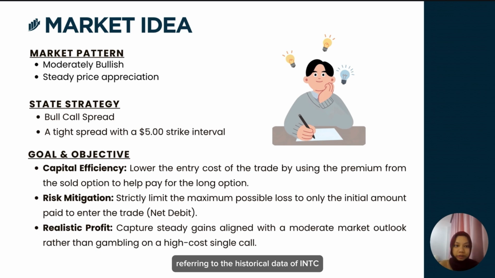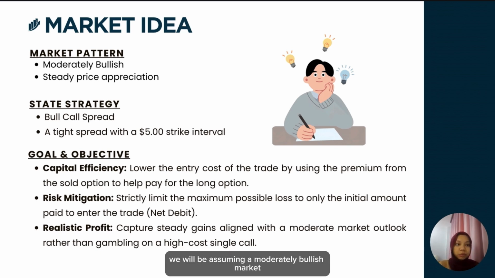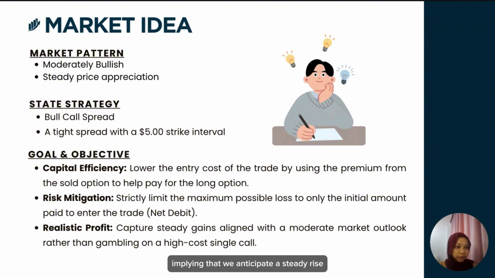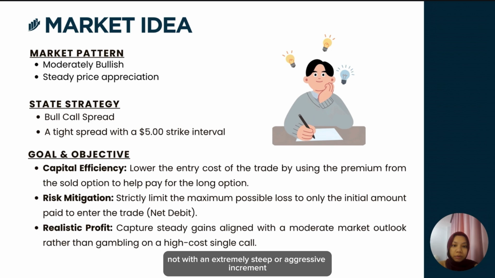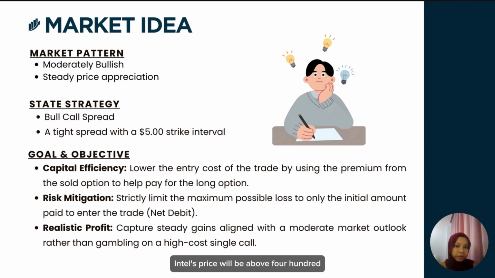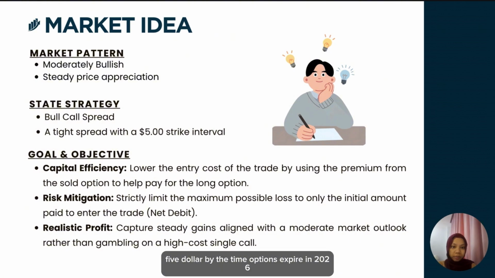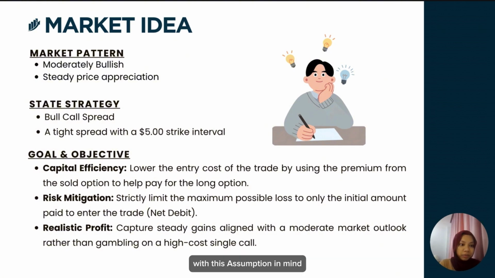Referring to the historical data of INTC call prices, we will be assuming a moderately bullish market, implying that we anticipate a steady rise in the underlying asset's price, though not with an extremely steep or aggressive increment. Thus, we are betting Intel's price will be above $105 by the time options expire in 2026. With this assumption in mind, we plan to implement a strategy which allows us to gain realistic profit by creating a tight spread. One of the most suitable strategies would be a bull call spread.